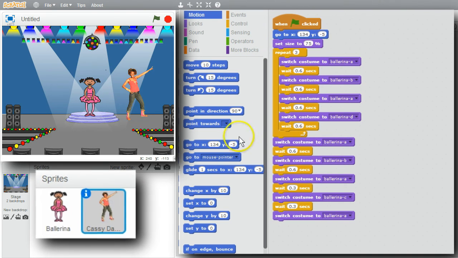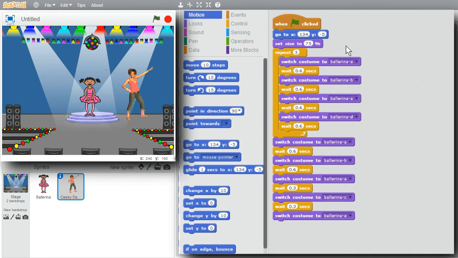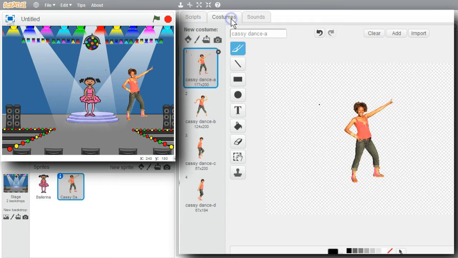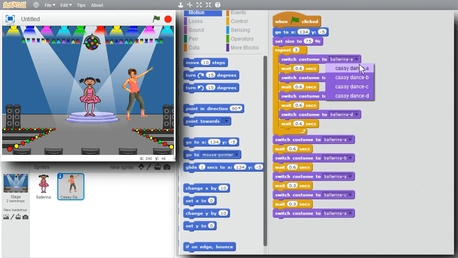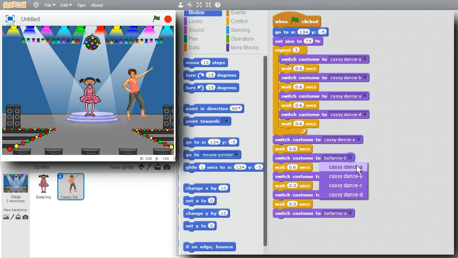Do you see a problem with the blocks that Cassie Dance has? What about the costumes? Does Cassie Dance have the ballerina's costumes? Ballerina A, B, C, and D. I'll go to the Costumes tab. No, she has Cassie Dance A, B, C, and D. I'll change the Set Costume blocks. I'll go to Scripts. Ballerina A, be Cassie Dance A, B, A, D, A, B, A, C, A.